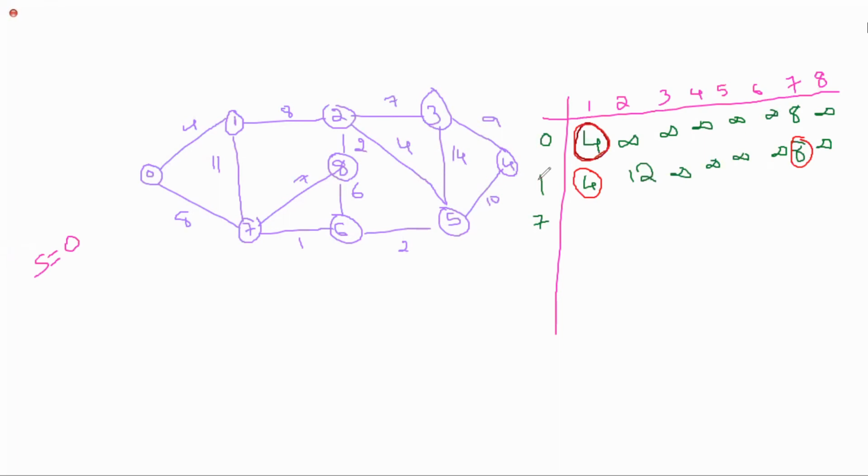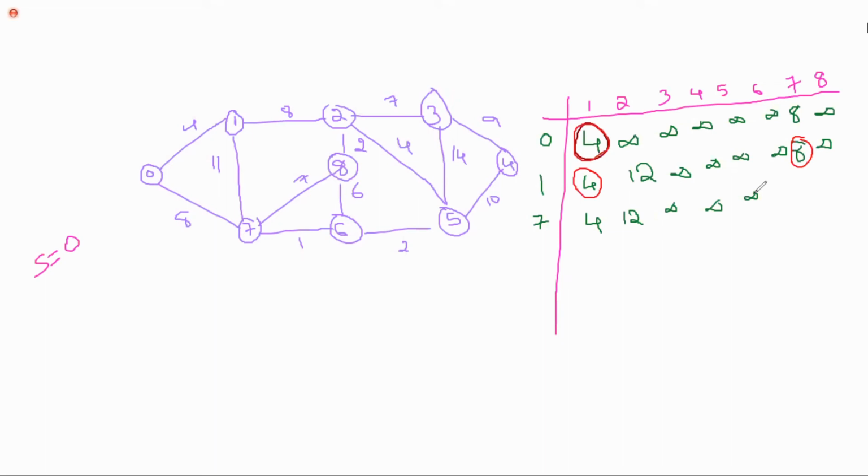Now 0 to 1, it is already 4. Next is 0 to 2. Any other possibility with less cost? No, this is the only possibility. Next 0 to 3, is there any possibility? No. 0 to 4, no. 0 to 5, no. 0 to 6, no.